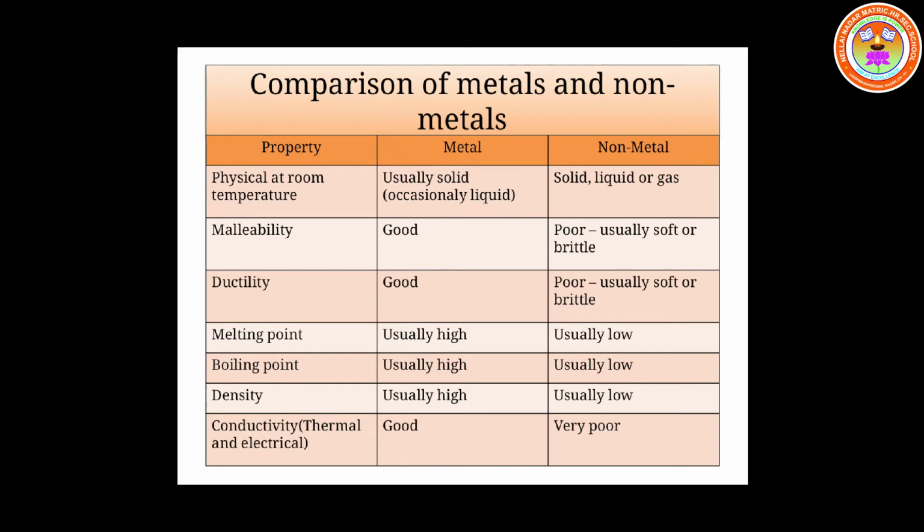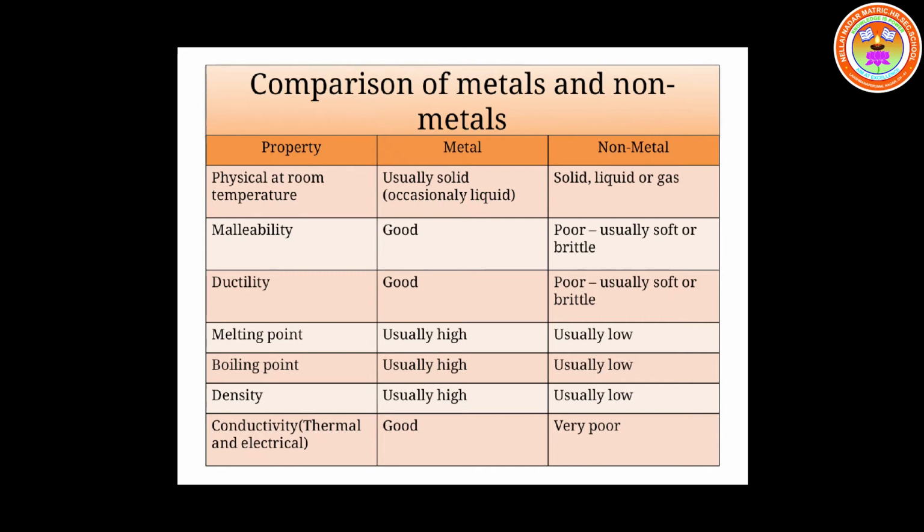Coming to the non-metals, the constituents of the non-metals are loosely arranged, we can say. So their melting point is low when compared to the melting point of the metal. So children, the melting point of the metal is very high when compared to the melting point of non-metals.